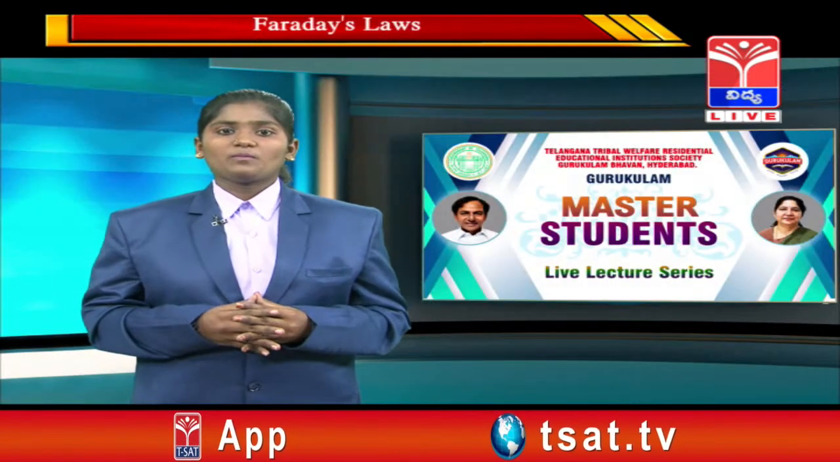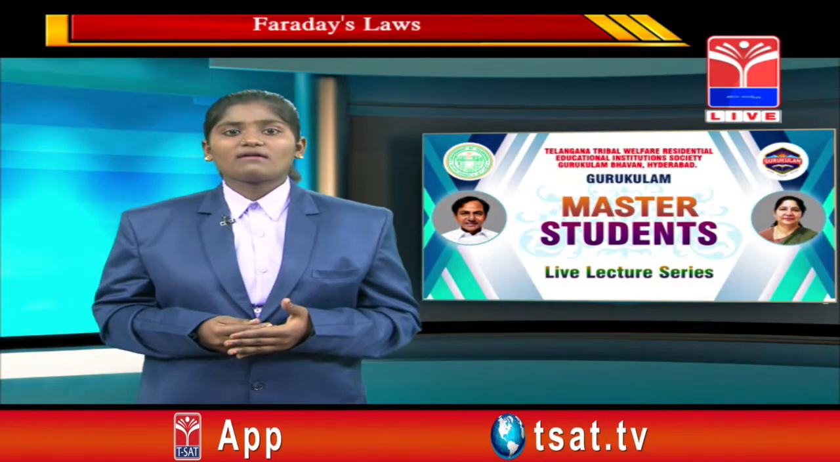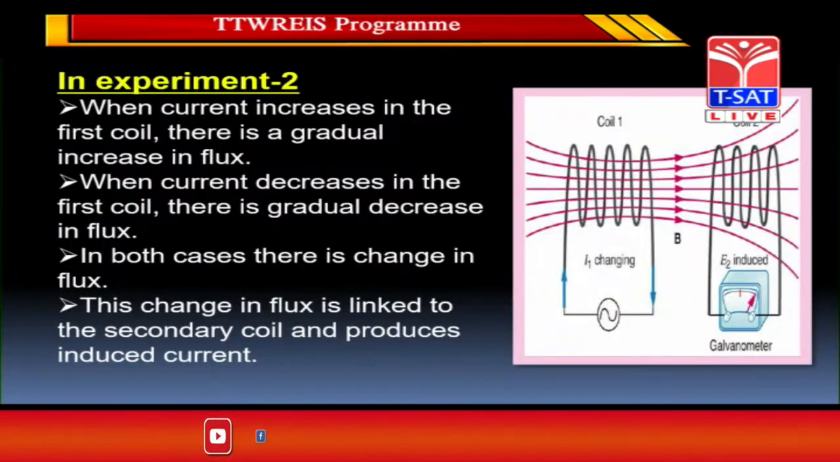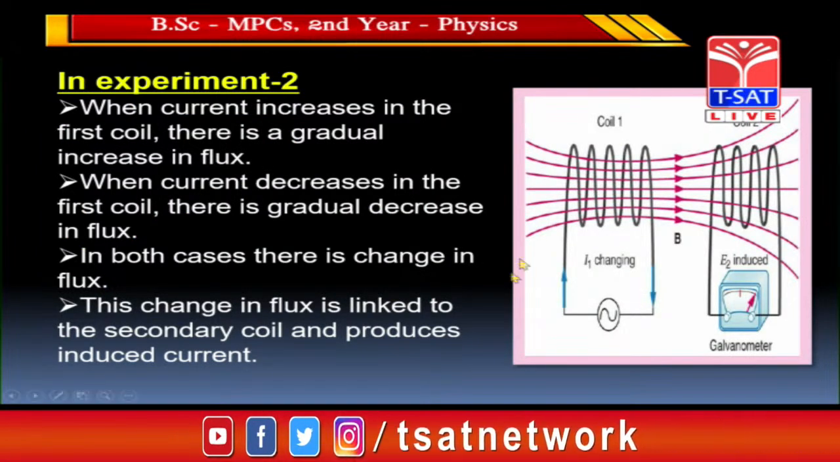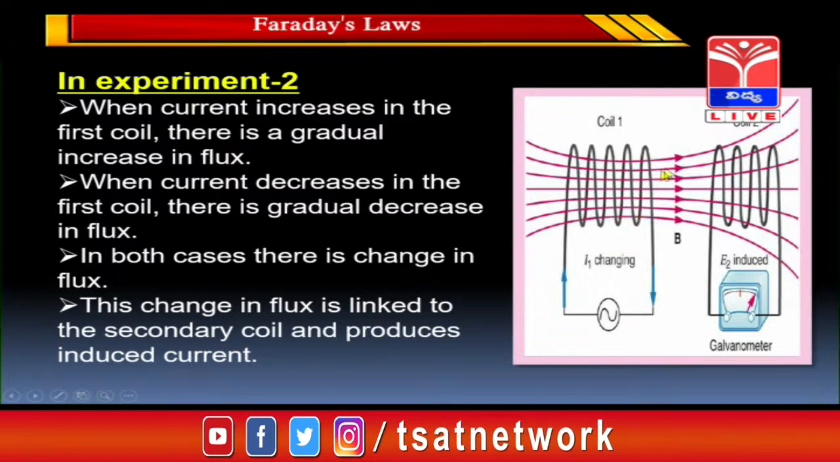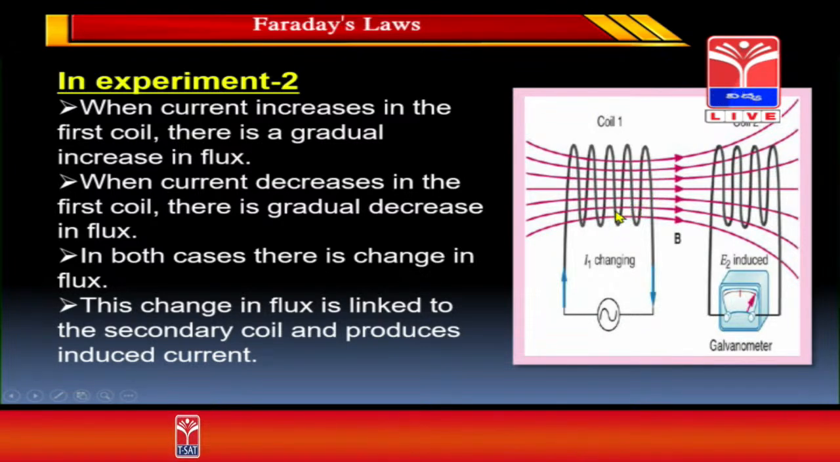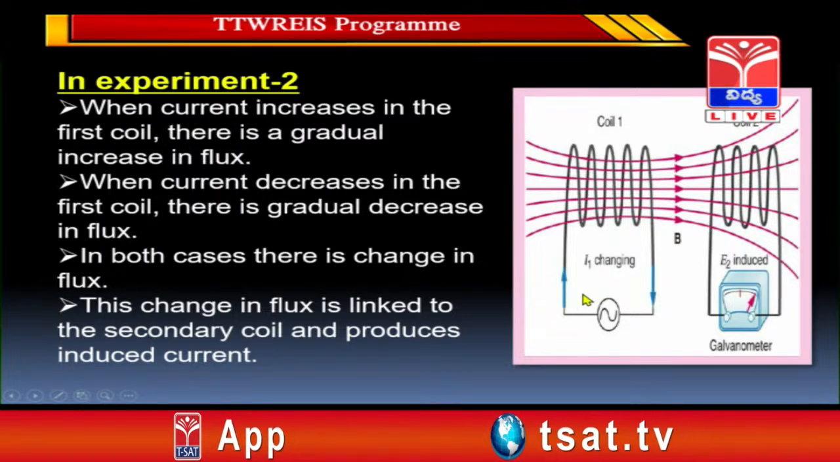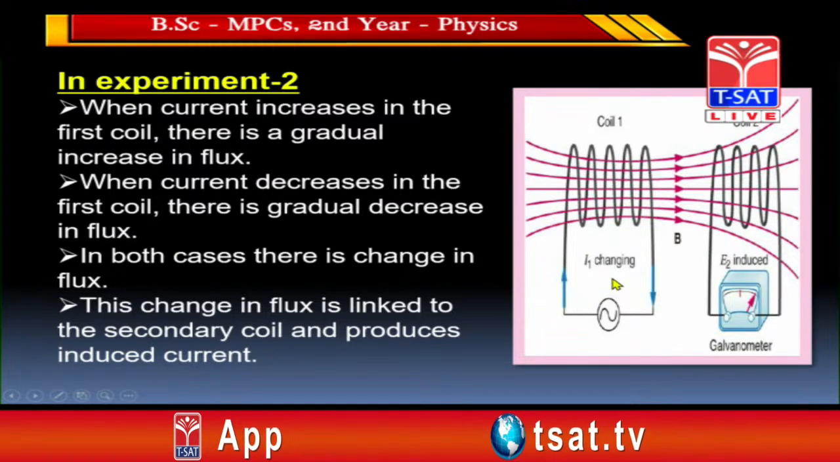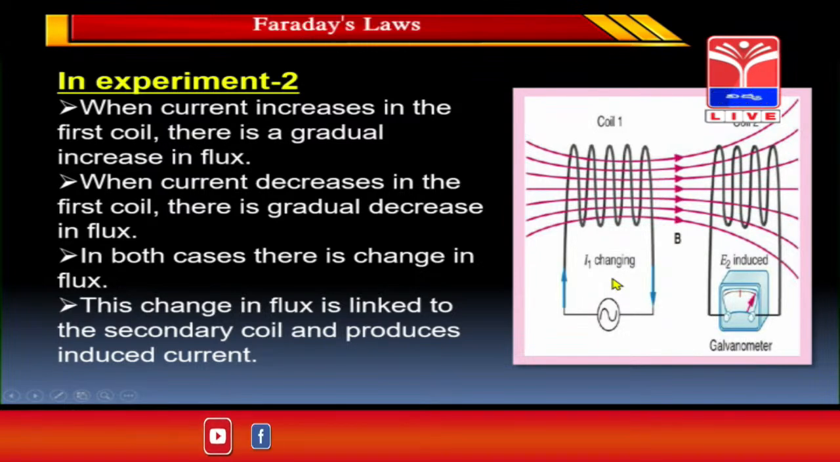In experiment number 2, what we have learned is that when the current is increasing in the first coil, there is a gradual increase in flux. It means, let us see, it is the primary coil. If the current is increasing in the primary coil, then there is a gradual increase in induced flux.